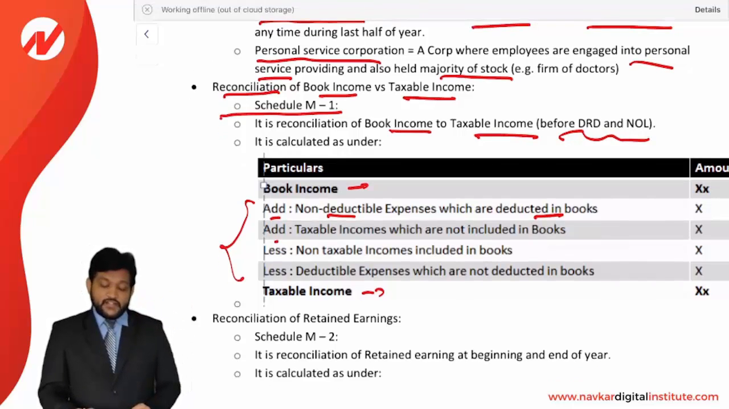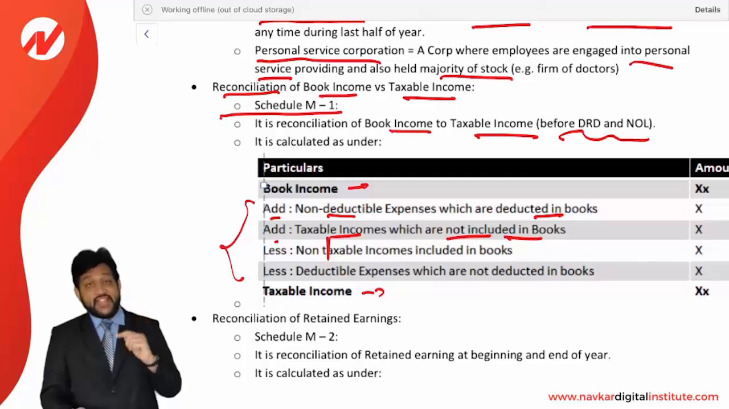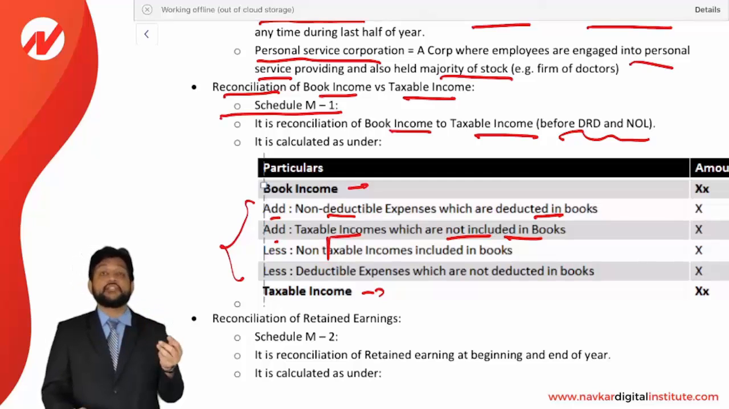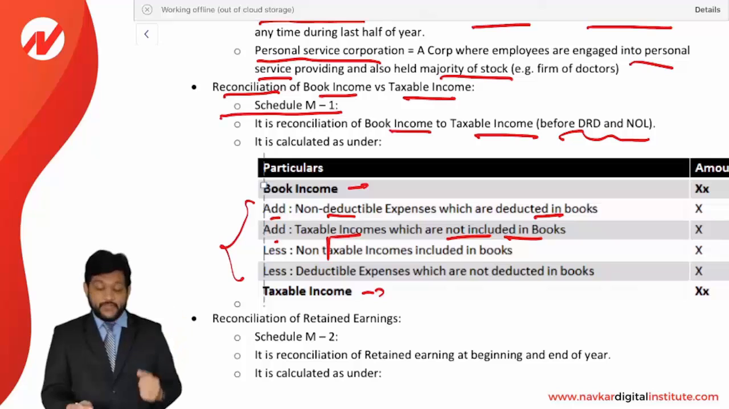Will add, what will add? Taxable income which are not included in the books. Such income which are taxable in the income tax, but it is not included in the books as per the books rules, so it will be added back.